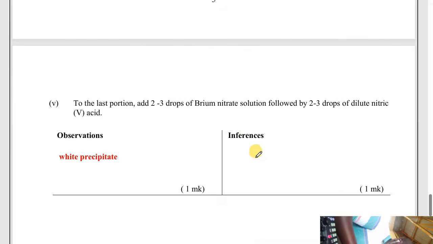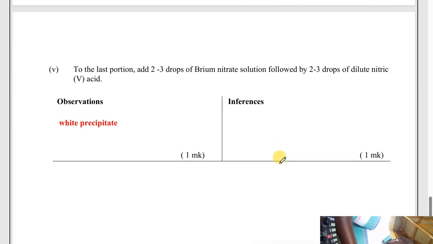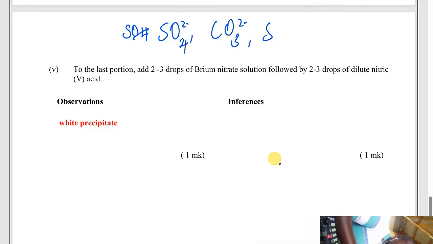To the last portion, add 2 to 3 drops of barium nitrate solution, followed by 2 to 3 drops of dilute nitric acid. Now, barium forms a white precipitate with 3 anions. That is the sulfate, the carbonate, and the sulfite. So if a white precipitate is formed, it means these are present.